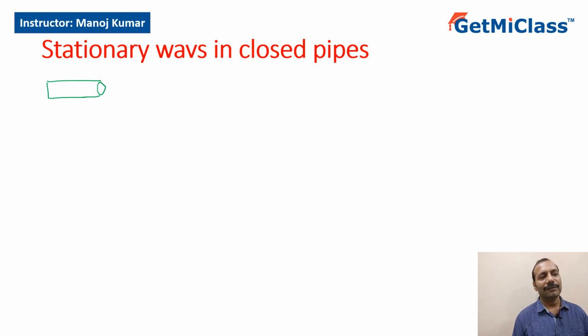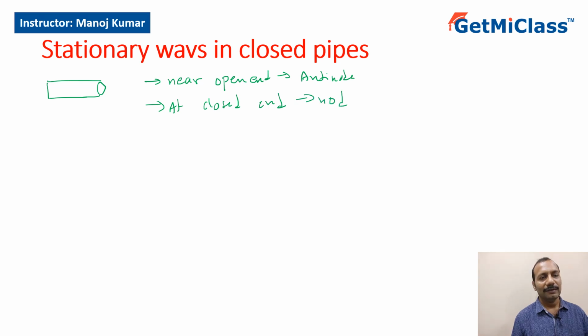So the rule that we follow is near the open end we have an antinode, and at the closed end we always have a node. So let me look at the maximum wavelength that can be produced. So I have a node and antinode, something like this.